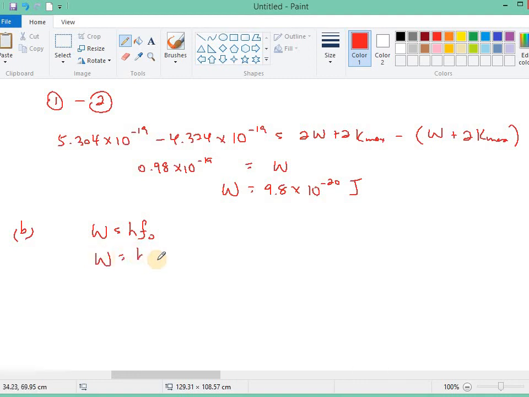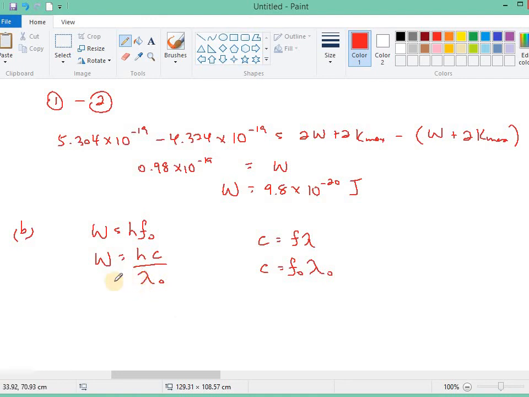So the threshold frequency is equal to the speed of light over the threshold wavelength. That is C equals f lambda. If this frequency is a threshold frequency, then this wavelength is a threshold wavelength.